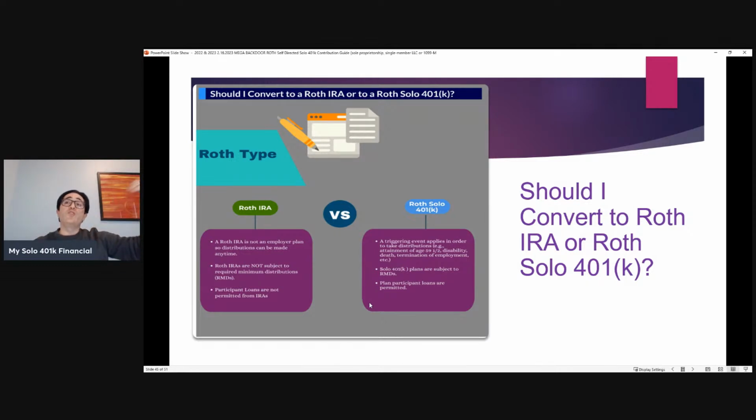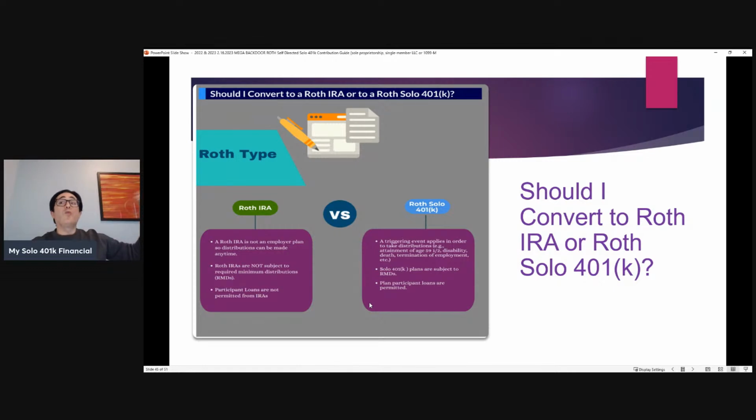If the individual wants to preserve the ability to invest in alternative investments, it's much easier to invest in alternative investments with checkbook control with our Roth Solo 401k account versus a Roth IRA. With a Roth IRA, you'd have to have an LLC underneath that Roth IRA, and bear the expense of that LLC in order to have checkbook control over the money.